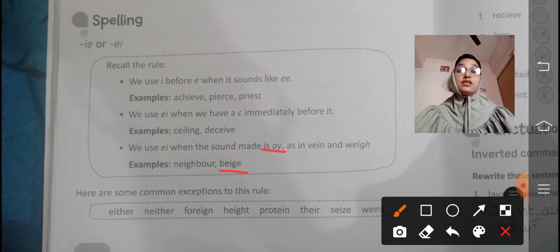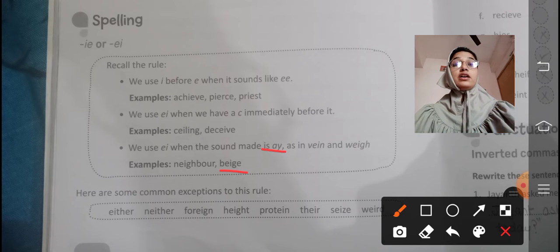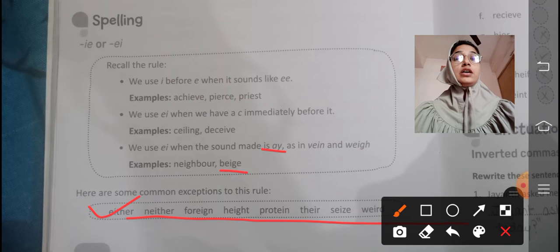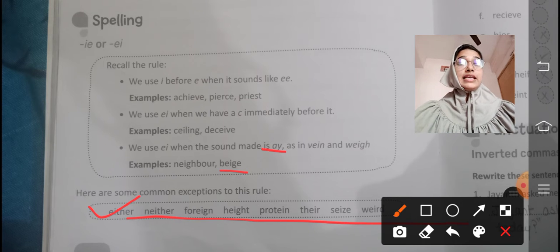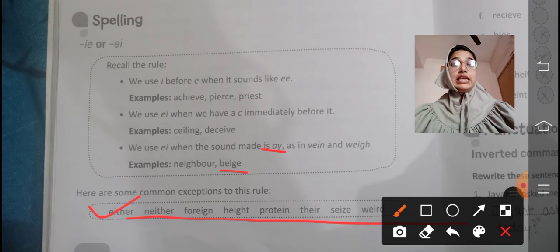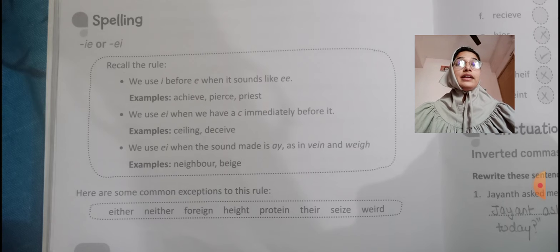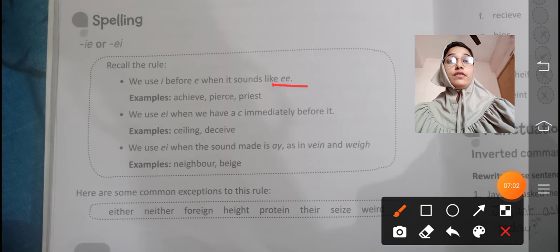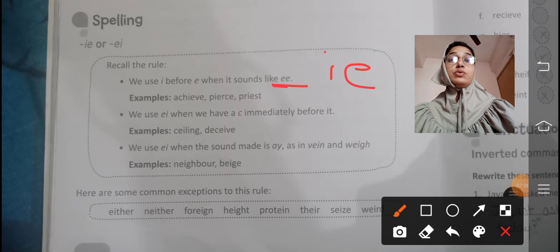Okay, this rule does not apply. Here are some exceptions to it. The first is "either." In "either," here it sounds like E. It is not "eether," it is "either." So that "either" sounds like a double E. For a double E sound we have to write IE, correct? But here they have used EI. So it is an exception.